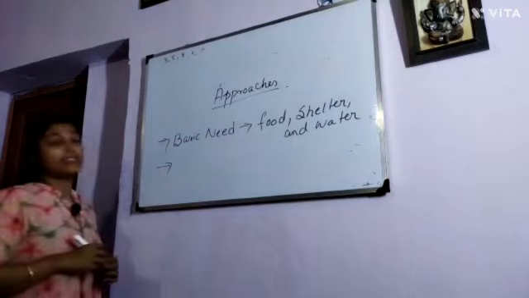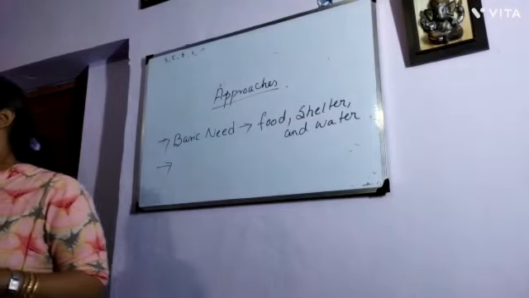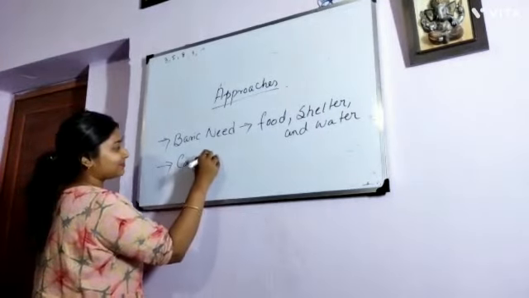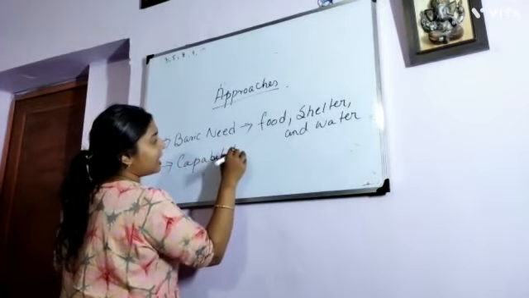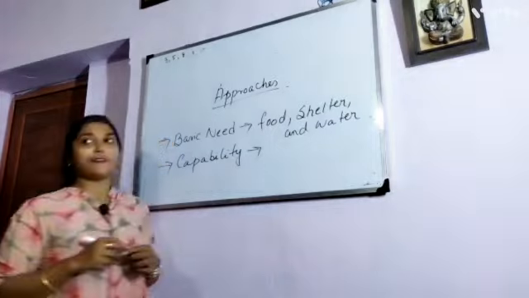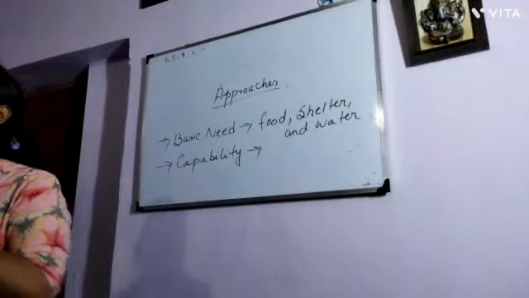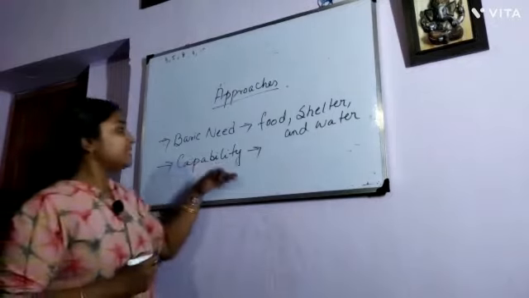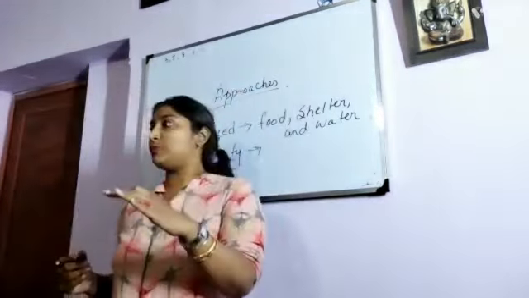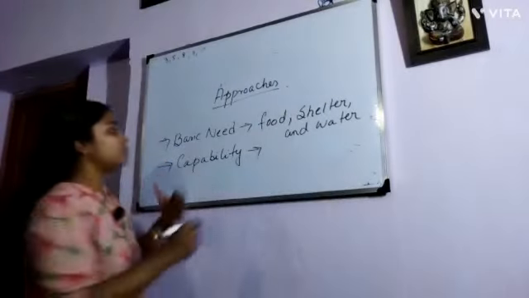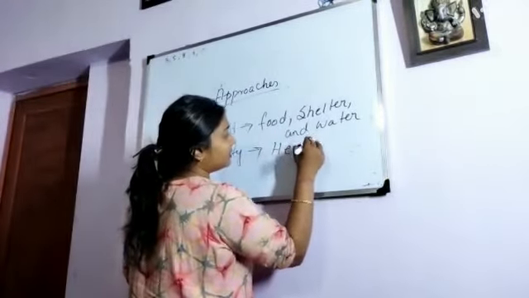Next, what will be the next index or approach? Capability approach. Under this capability approach, we have to see the health of an individual. Clear? The capability means the health of an individual. We have to see how capable that human is to do or perform a work. That is the capability index. So the second one will be health.